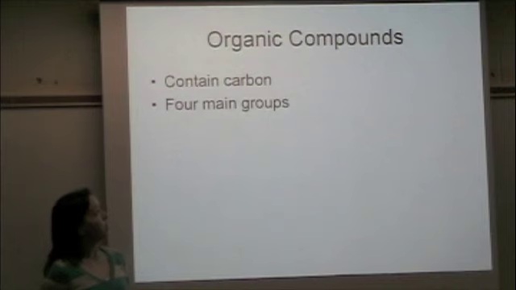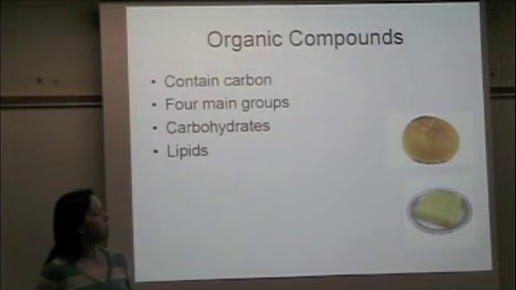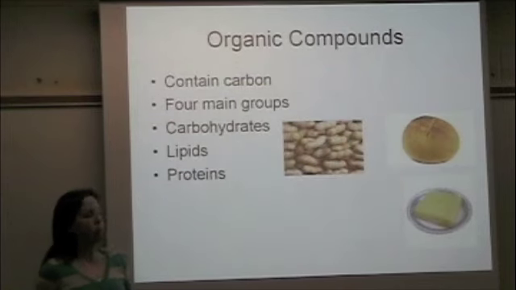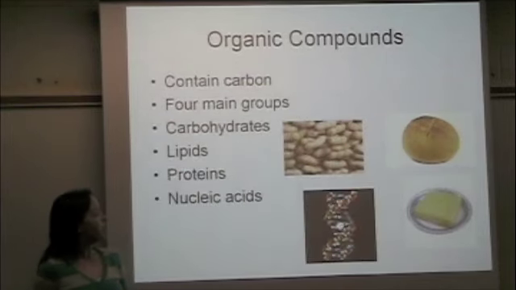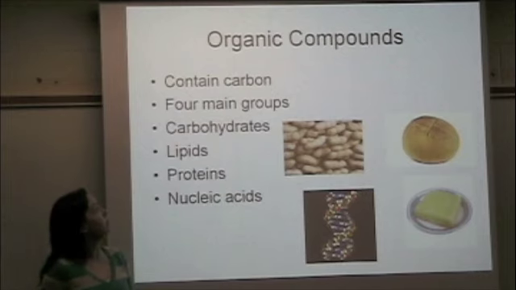We can divide the organic compounds into four main groups: the carbohydrates, such as breads; lipids, such as butter; protein, which is found in peanuts; and then nucleic acids. So again, three of these we talk about as far as foods. Nucleic acids hold our genetic information. Let's talk about each one in just very general terms.